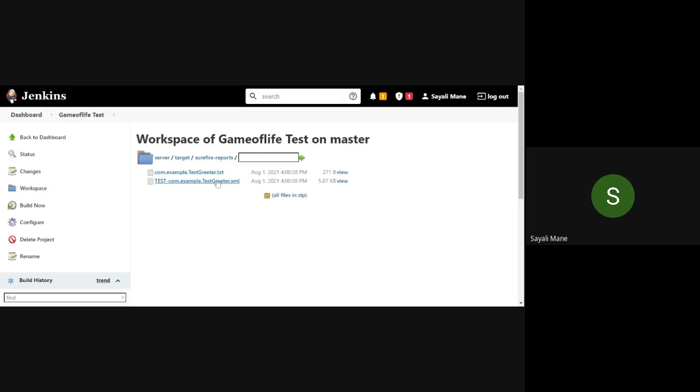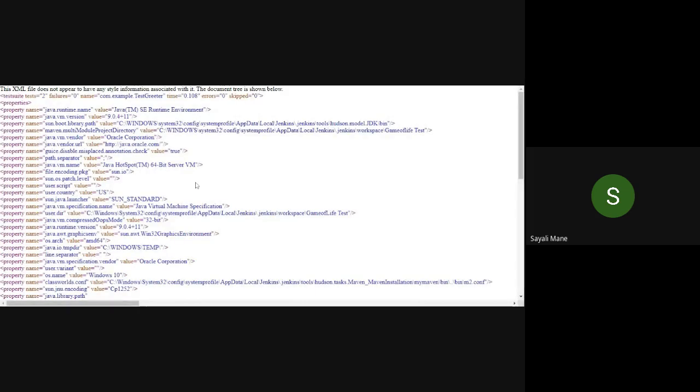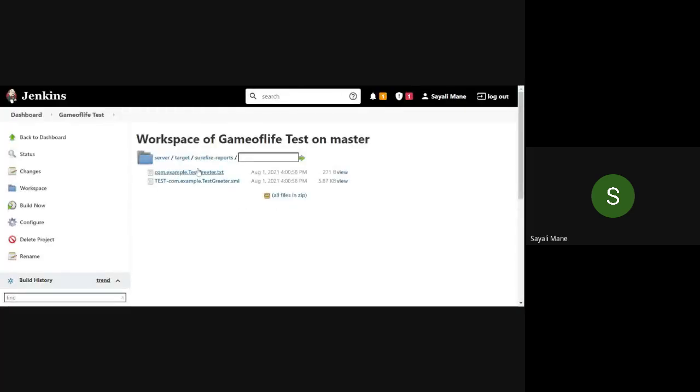Here these are called the test cases. If you open it, you will get this message, test set. Go back. If you try to open this also, you will get the whole message. Okay, understood? So please take a screenshot of this workspace of game of life test and highlight this one.